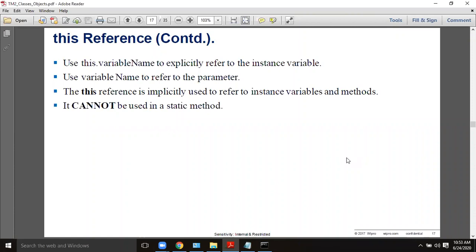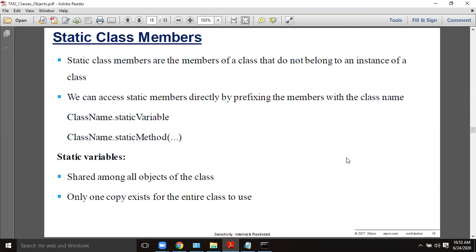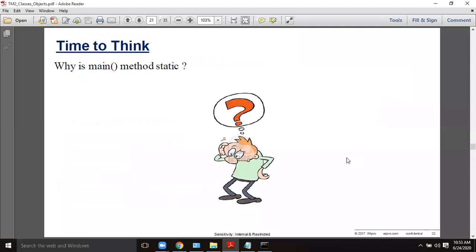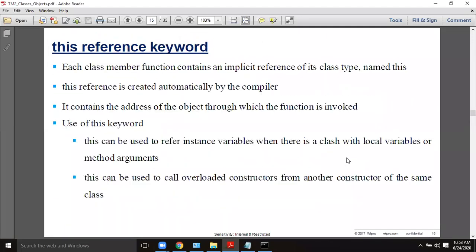Okay, you have learned classes, objects, how to create classes and how to communicate classes with objects, and the this keyword and constructor overloading. Another concept is static class members. Static. One of the most important concepts is static. When we use static,